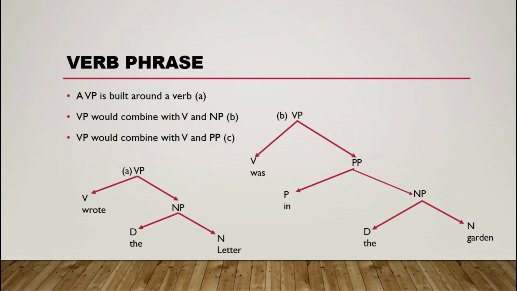Okay, was in the garden, so that is a phrase, not a sentence. Okay, so we go next to the example for sentence C, where we are talking about a verb and